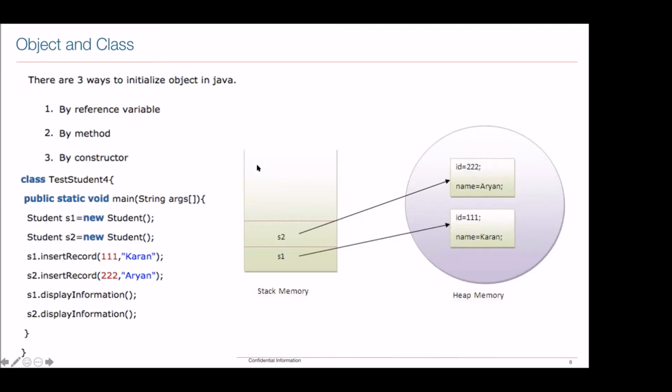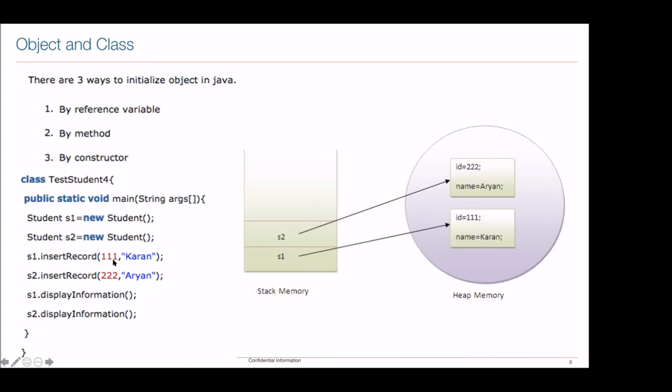So what can we understand from this example? If I am having a class known as Student, and I am having two instance variables or objects for that, S1 and S2, can I have two different values? Yes. How? It is going to create S1 here and the reference of S1 here, and you can see in the heap it is going to store the value of S1 ID as 111 and the name as Karan.